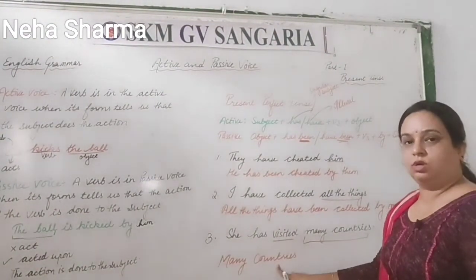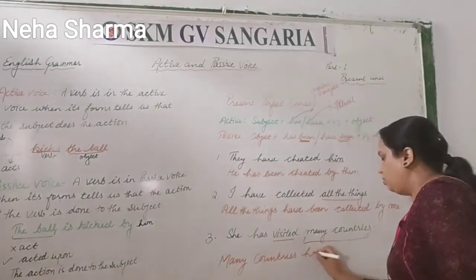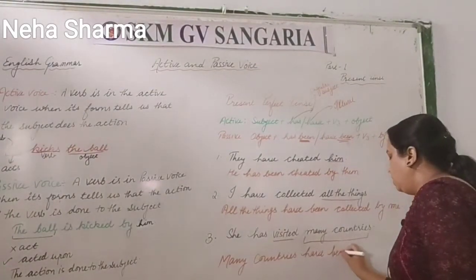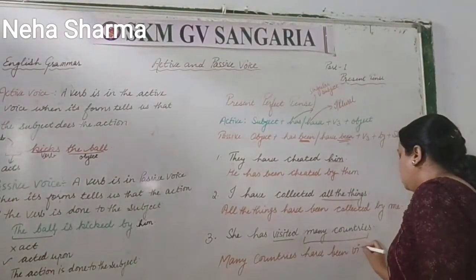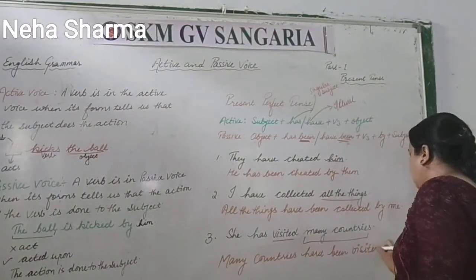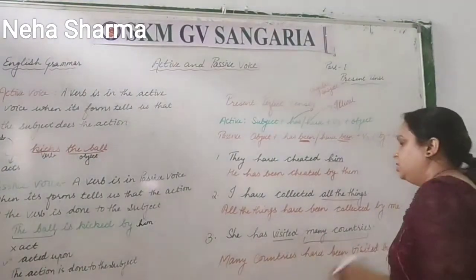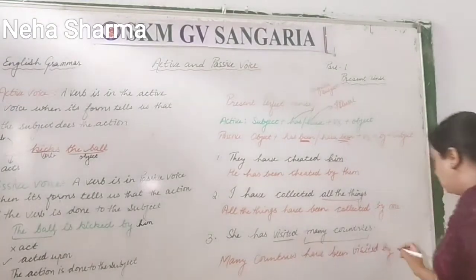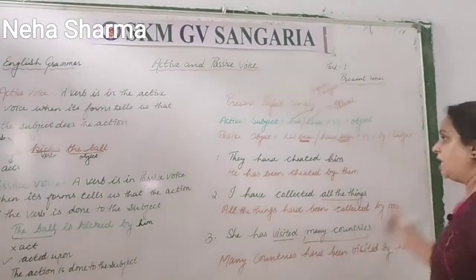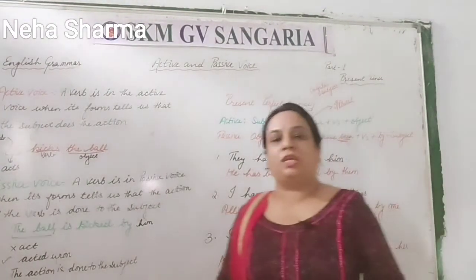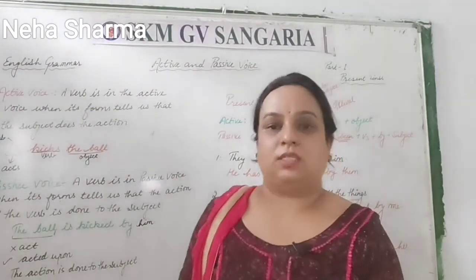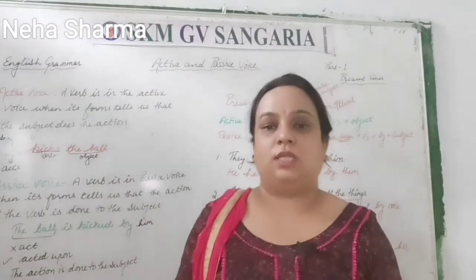Have been, because it is what? Countries. So here you have to use have been. Visited by, she changes into her. So that was about how you have to change active to passive voice in present tense.